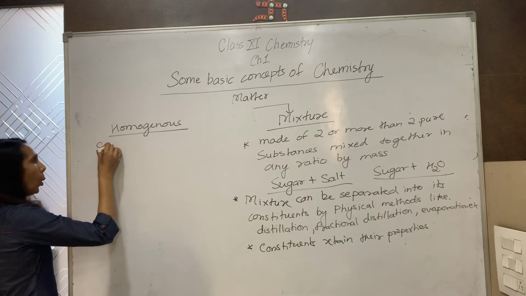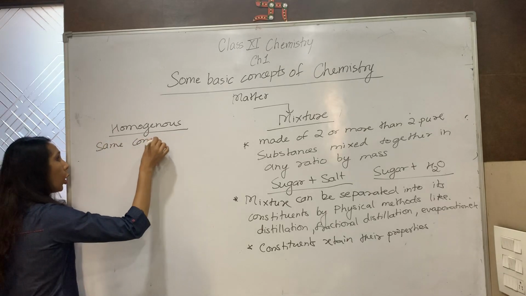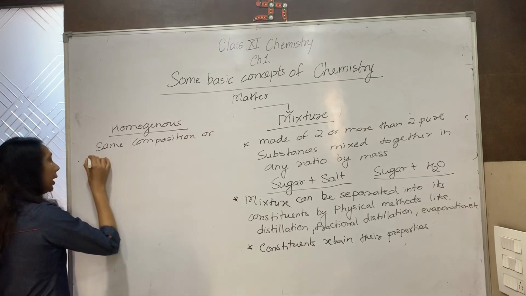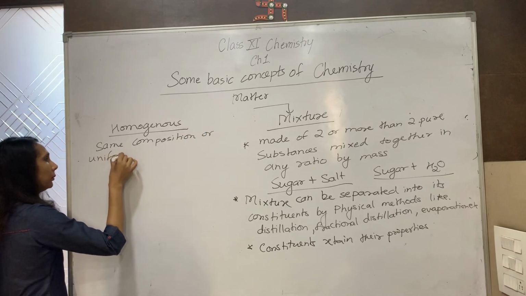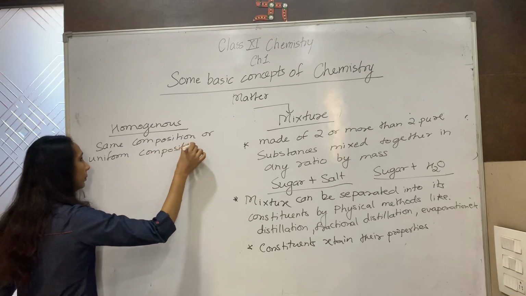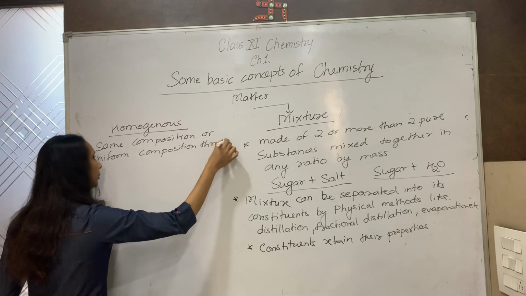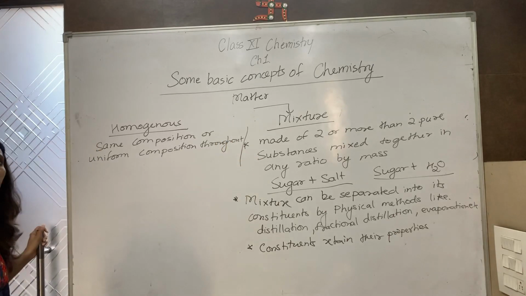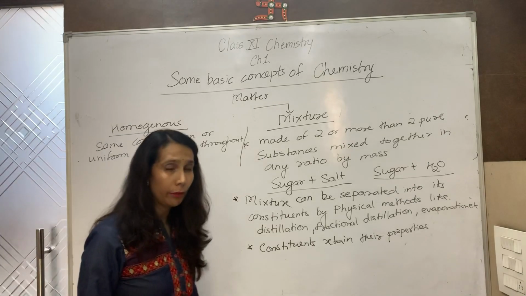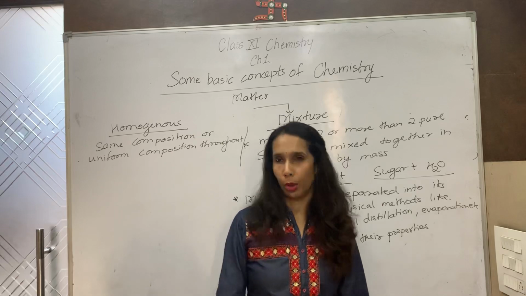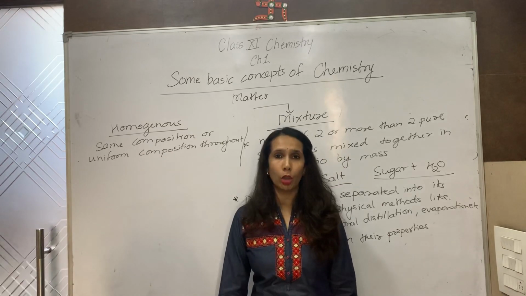A mixture which has a same composition, or you can say uniform composition throughout, is called a homogeneous mixture.